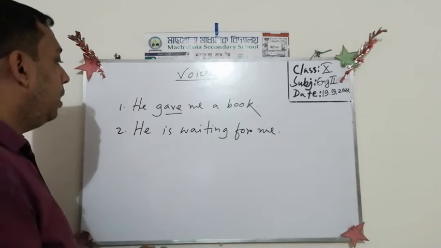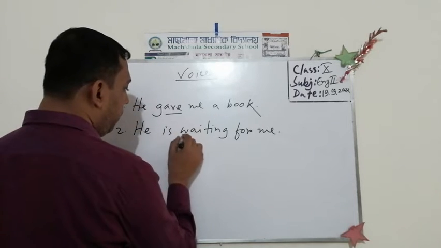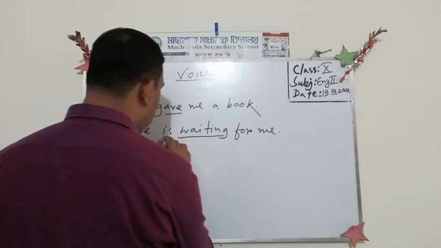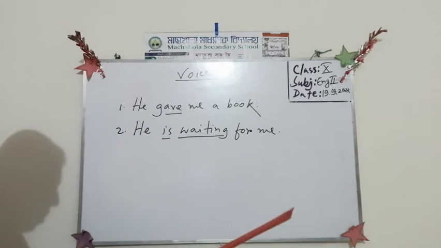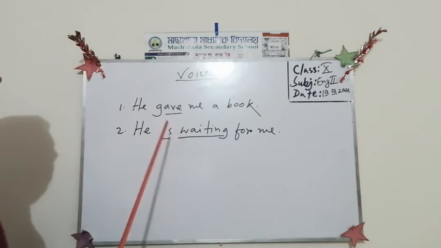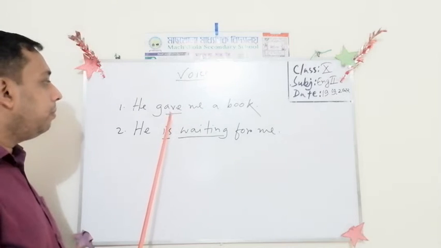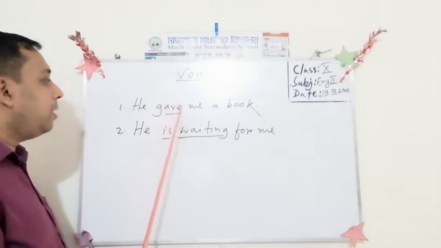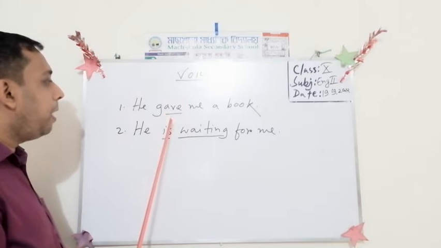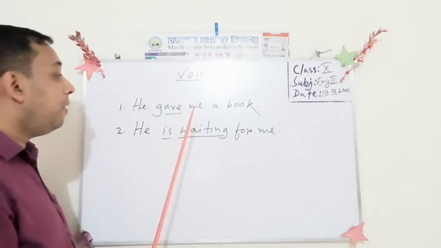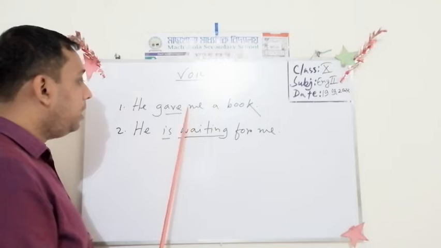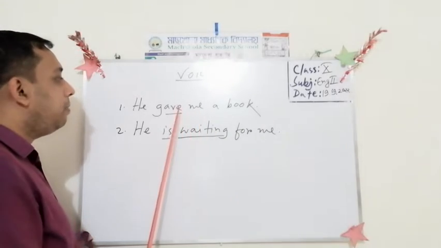If you think here, main verb is waiting, and this is auxiliary verb. So here, this verb, is it a transitive verb or intransitive? Can you tell me? Yes, this is a transitive verb because it takes an object. You see, here there are two objects of this verb.